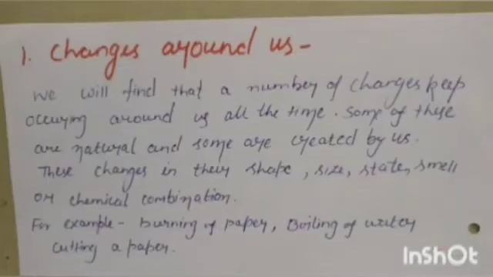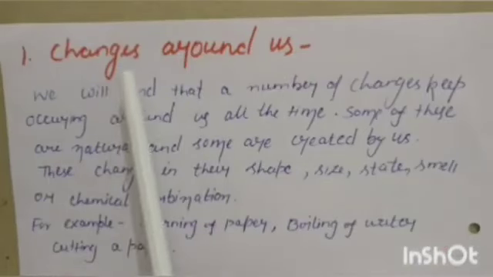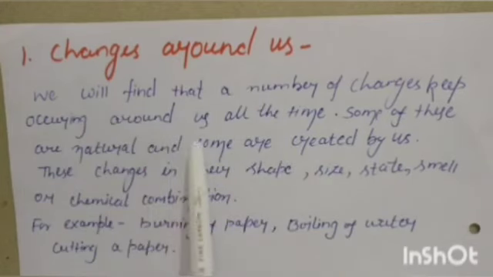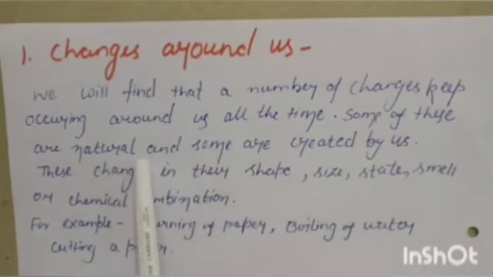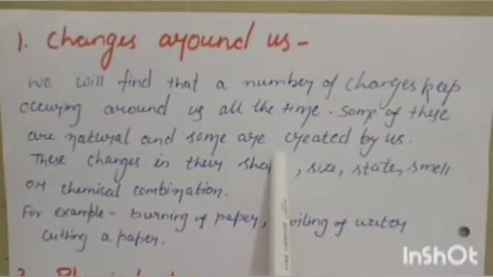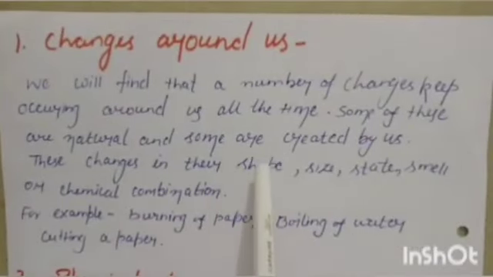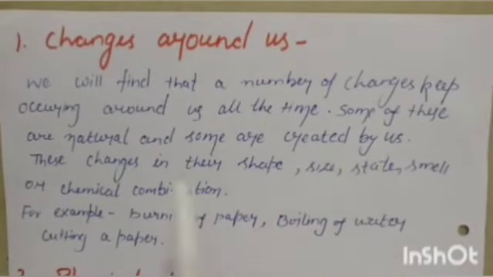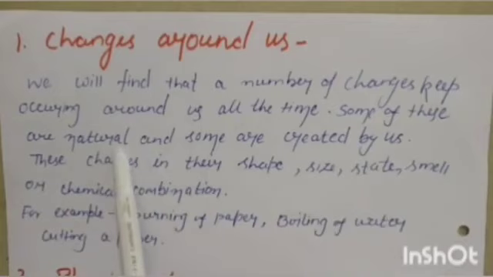So let's start with the first topic, that is changes around us. As you can see in this topic, a number of changes keep occurring around us all the time. Some of these changes are natural and some are artificial. Artificial changes are those created by us, and natural changes are those created by nature.